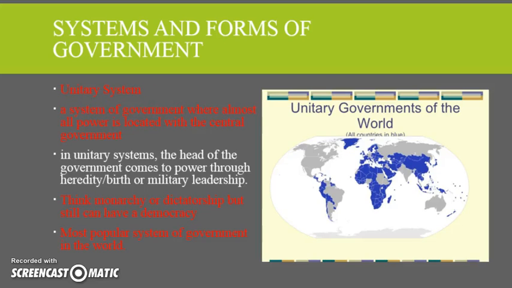The first type of form of government we're going to look at is the unitary system. In this system of government, most of the power is located within the central government. Most of these kinds of governments are headed by somebody who has gained power through heredity or birth or through military leadership. So think about monarchies and dictatorships. You must realize, though, that you can still have democracy in a unitary system. By far, the unitary system is the most popular system of government in the world. If you look at the map, you'll see that all those blue nations represent unitary systems.